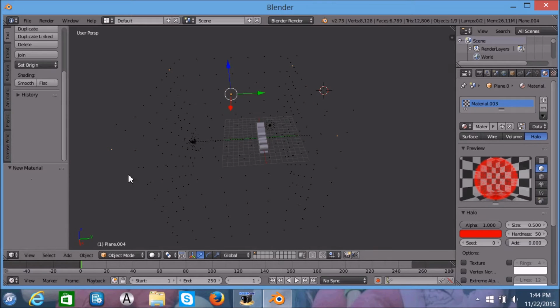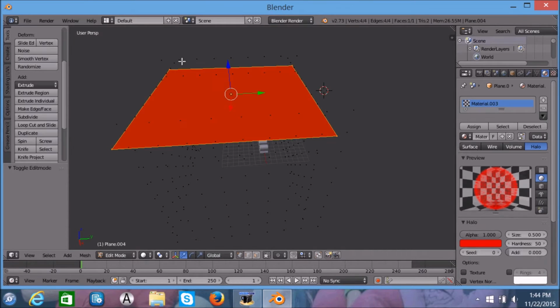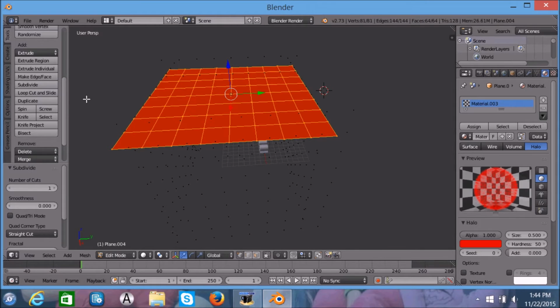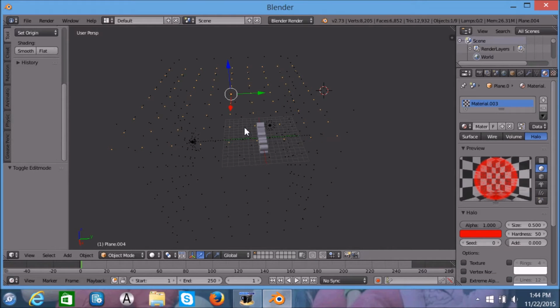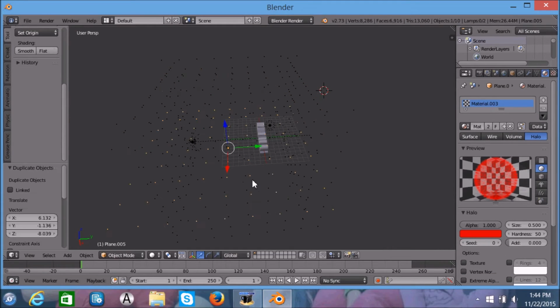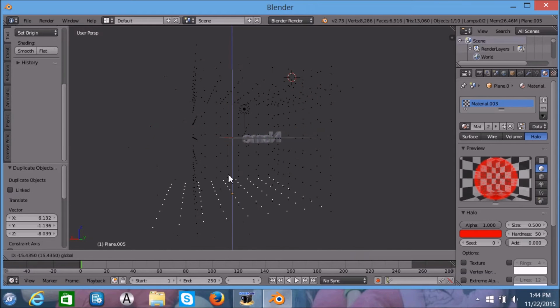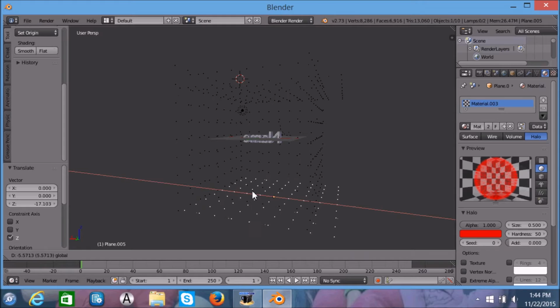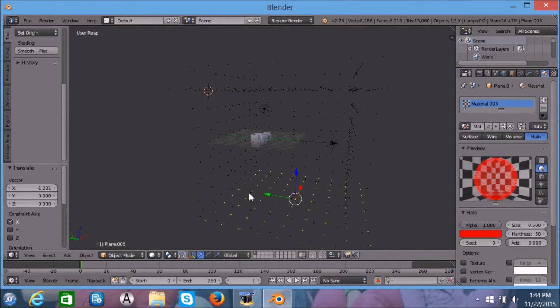Halo, Tab, Subdivide. Shift D. And now it's in a box of particles.